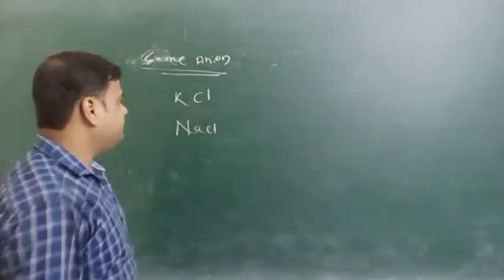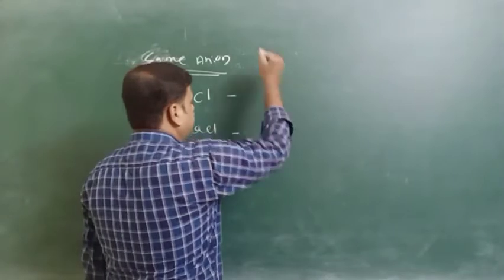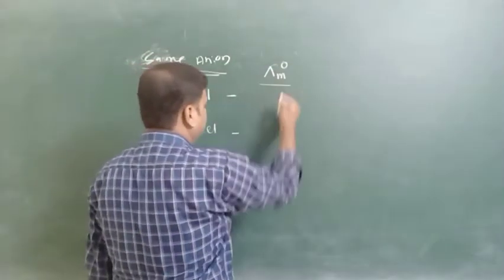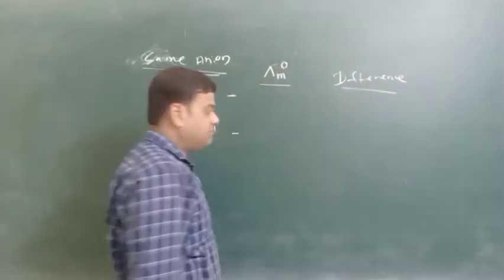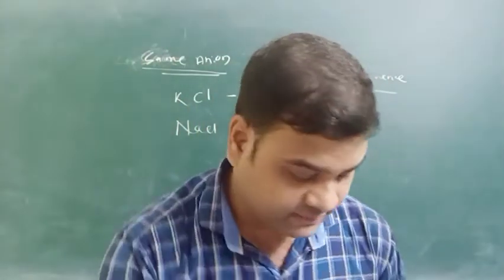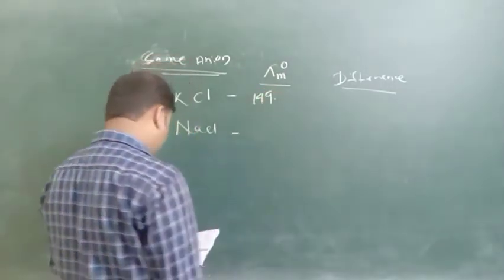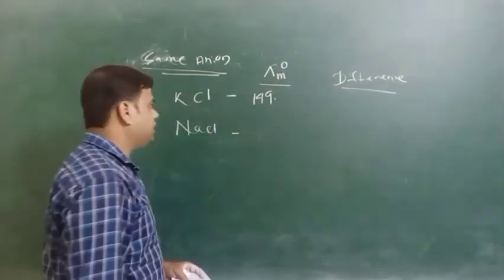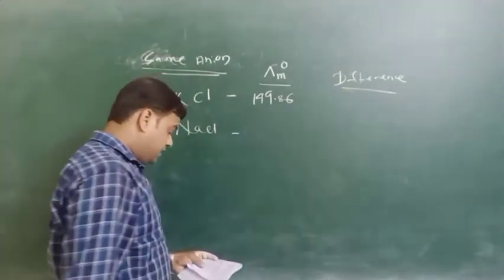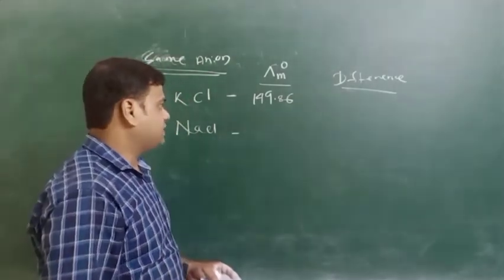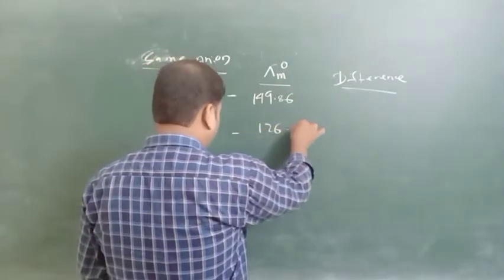The conductivity value of KCl is the one, and NaCl is the other, and then the difference. So we will calculate the difference. For KCl, at infinite dilution the value is 149.86 Siemens ohm inverse cm square, and for NaCl the value is 126.45.